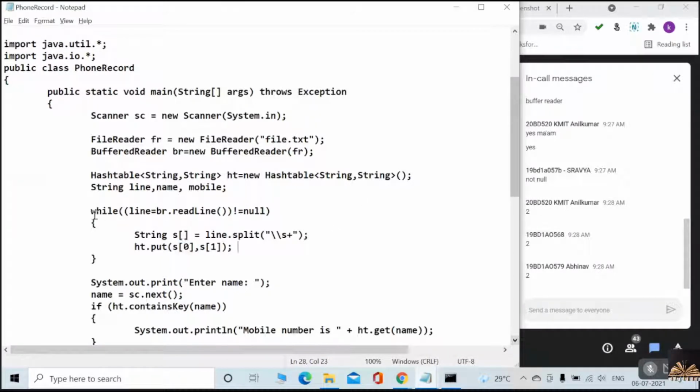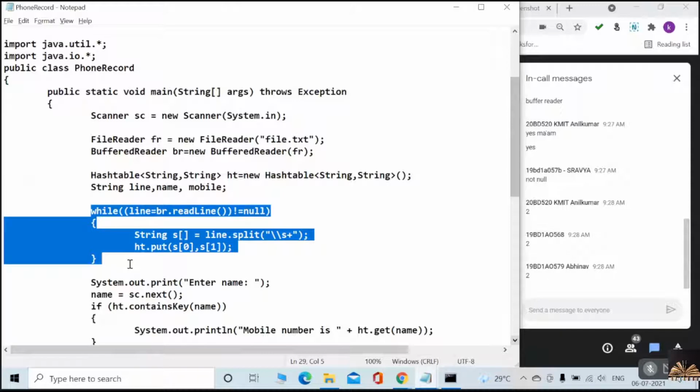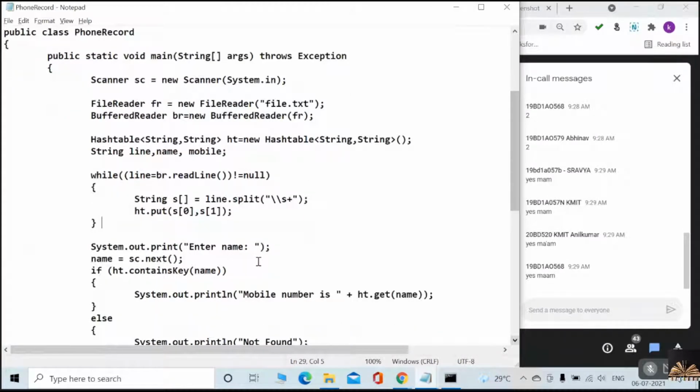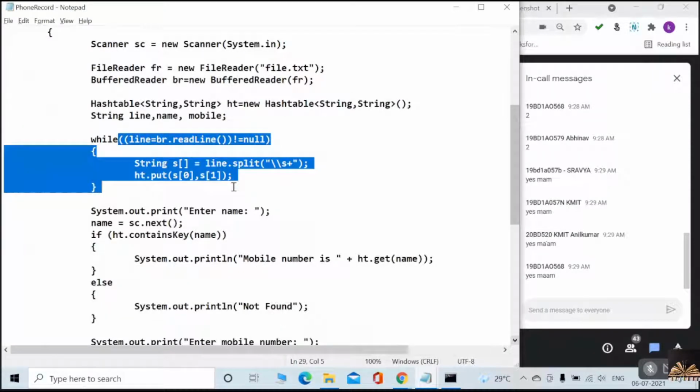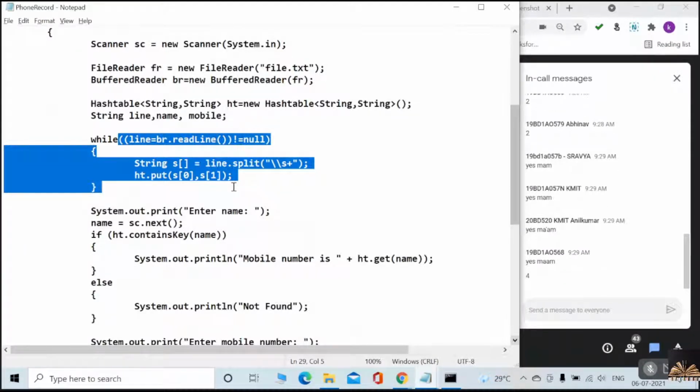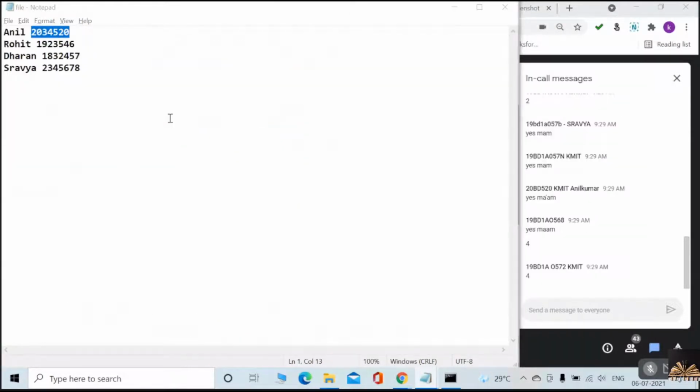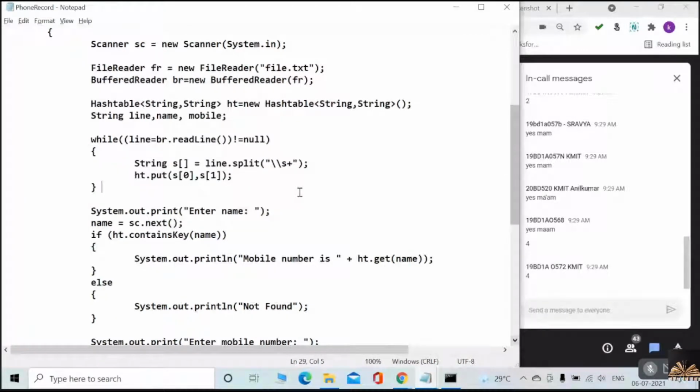Okay, did everybody understand this while loop? Yes? Very good. Excellent. So now, how many times is this while loop going to iterate? 4 times. Very good. 4 times, because we have 4 records. So 4 times it is going to be iterated, and 4 times the hash table is to be updated. Yes or no? Do you agree with me?